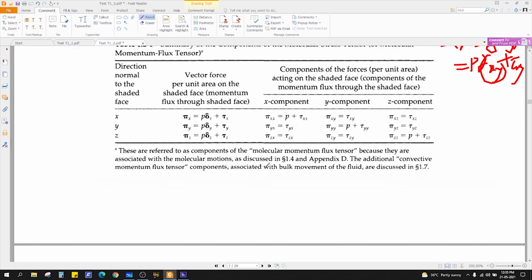Fine. We can also express it in vector form. Since pi is a tensor, it will have three components, pi x, pi y, pi z. Right? So in this case, we have the x component. Just take the x here. So p plus tau xx and so on.